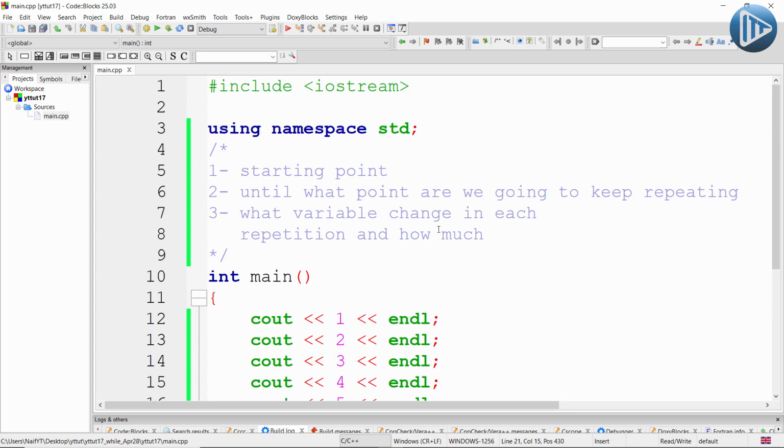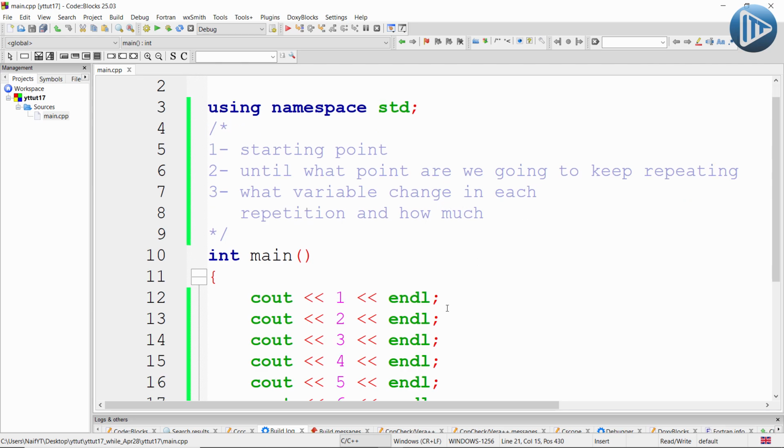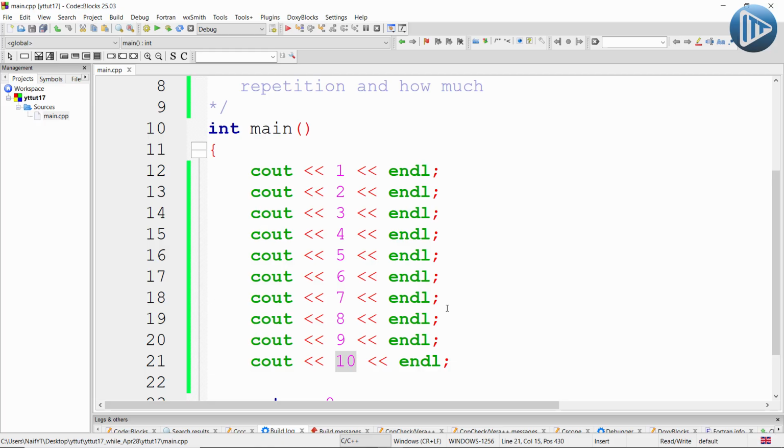Finally, what variable changes in each repetition and by how much? In this case, we are going to create a variable and use it to print something different in each loop. In the first repetition, we are going to print the number 1, the second time number 2, and in the third repetition, number 3.